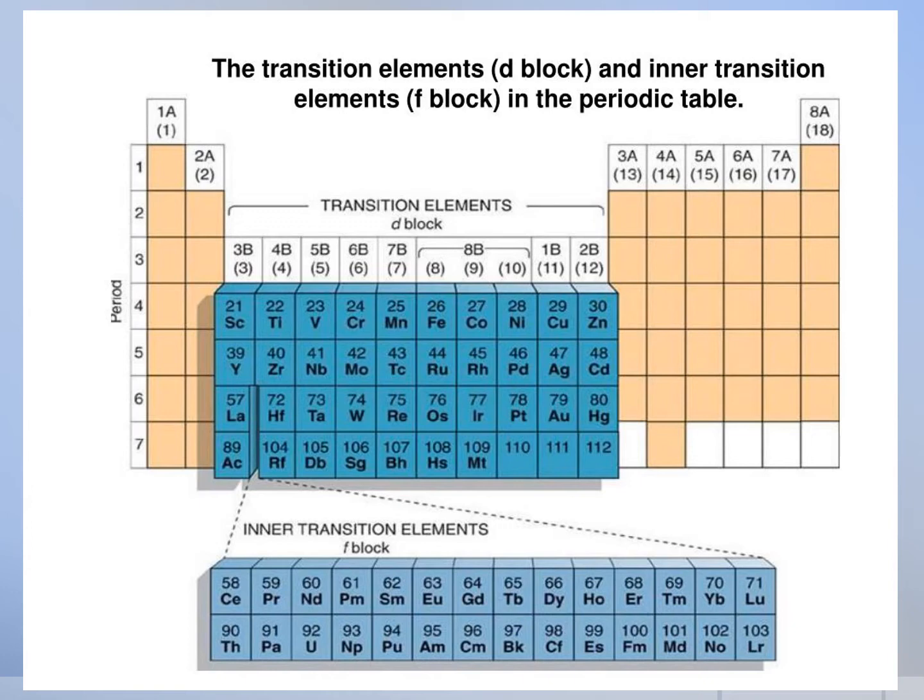From group 3 to group 12 these are transition elements. Except group 11, all the metals are very hard and have a high melting point. Do you understand?